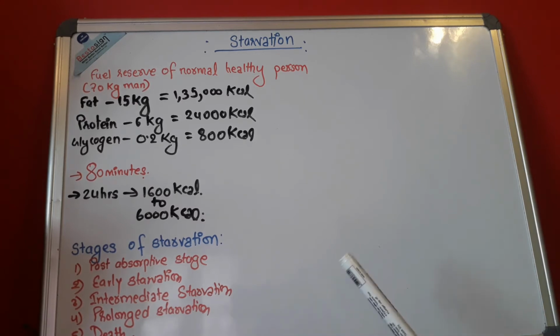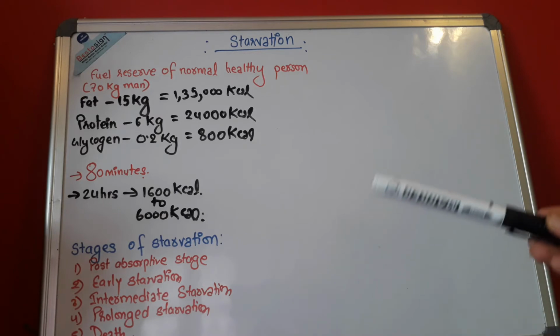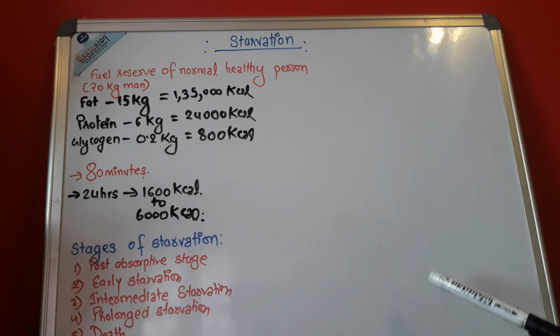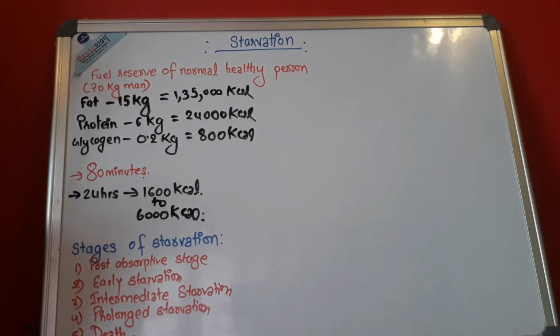Even if you don't have food for 4 or 5 hours, we say, oh, I'm starving for food, I'm feeling so hungry. That is also a kind of starvation. So there are many stages of starvation, according to which we can know what is lacking in the body and what mechanisms go on in the body. So let us first categorize the stages of starvation.